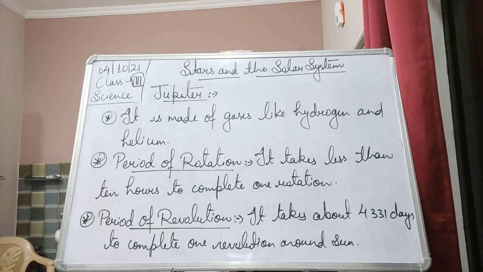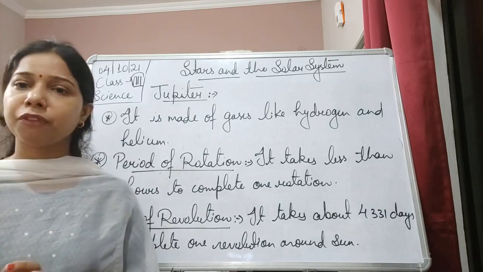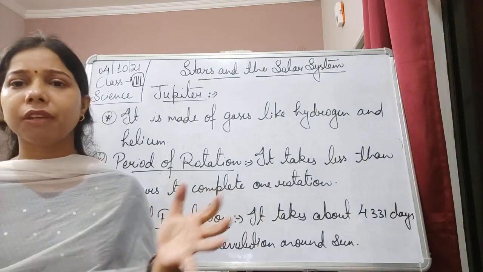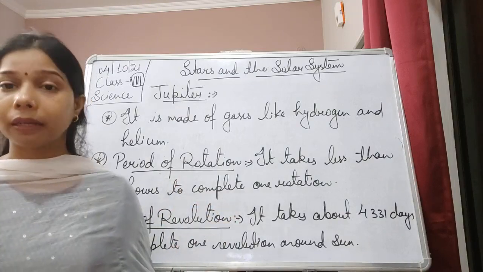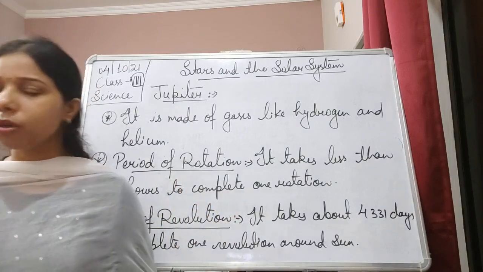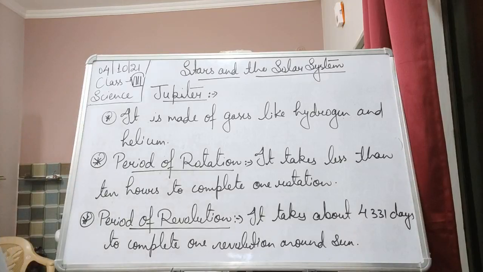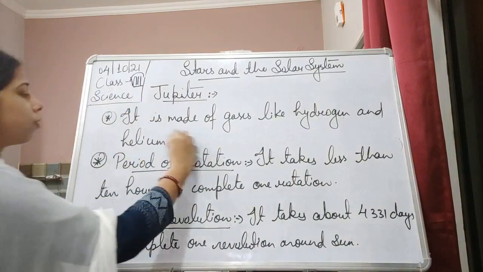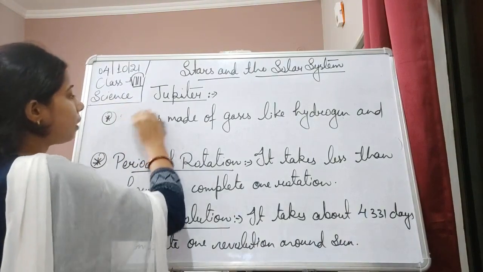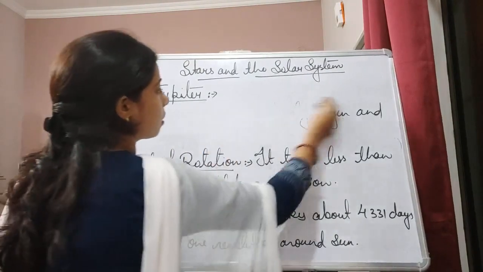The average temperature of Jupiter is very cold because it is very far away from the sun. It is about -101 degrees Celsius, but it fluctuates also. Sometimes it reaches 70 degrees Celsius. So the normal temperature is -101 degrees Celsius.